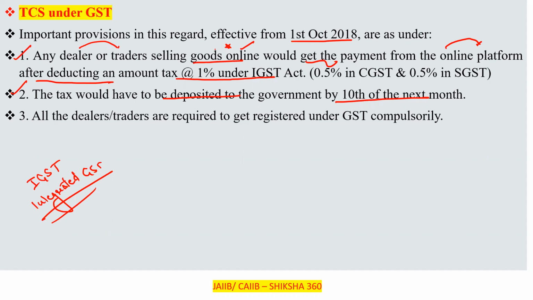Third one: all the dealers and traders are required to get registered under the GST compulsorily. Okay, now let us move to the next one.